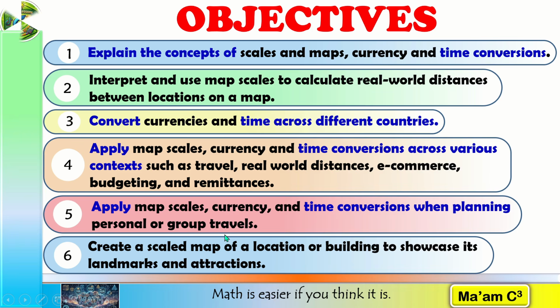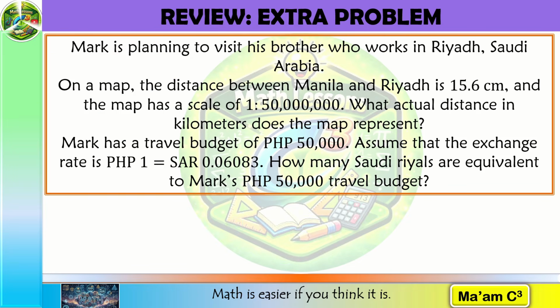But before we focus on time conversion, let's begin with a quick review of another type of conversion that you have already encountered. Mark is planning to visit his brother who works in Riyadh, Saudi Arabia. On a map, the distance between Manila and Riyadh is 15.6 centimeters, and the map has a scale of 1 is to 50 million. What actual distance in kilometers does the map represent?